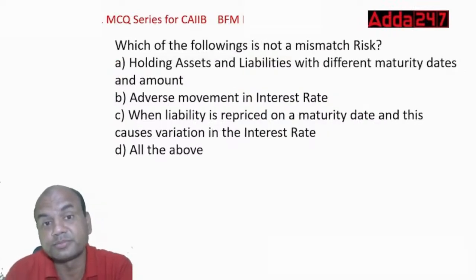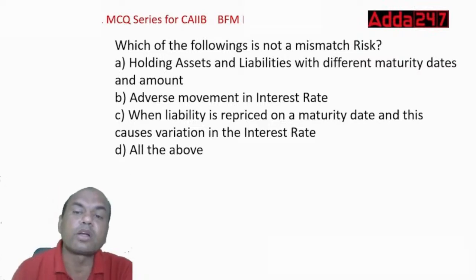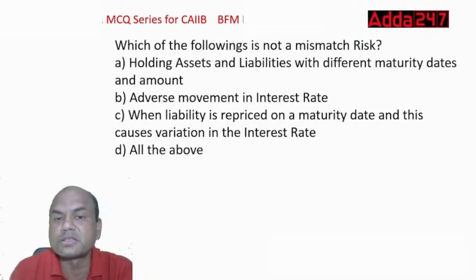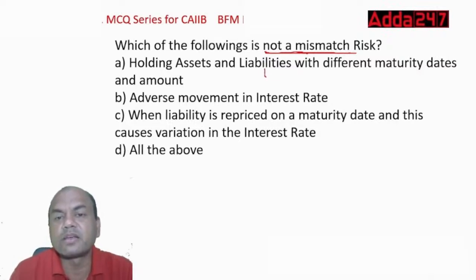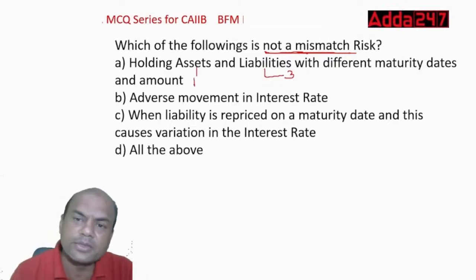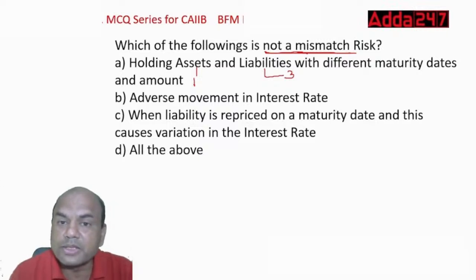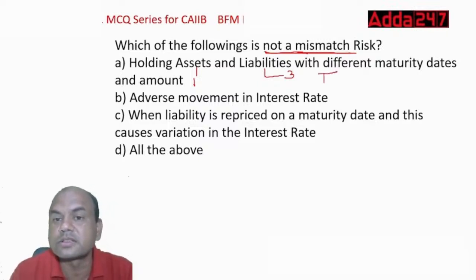Okay, only A. Which of the following is not a mismatch risk? Mismatch, what is the mismatch? Mismatch means assets and liabilities mismatch. We want not a mismatch. Always focus on what is required in the exam. Holding assets and liabilities with different maturities and amount, is it not a mismatch risk? Liabilities I am having for 3 years, assets I am having for 1 year. Is it not a mismatch? Yes, it is a mismatch. So I want not a mismatch. This answer is true. I want a false answer. What is my requirement? F. This is true, T.